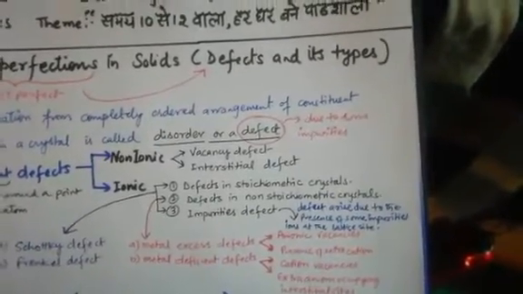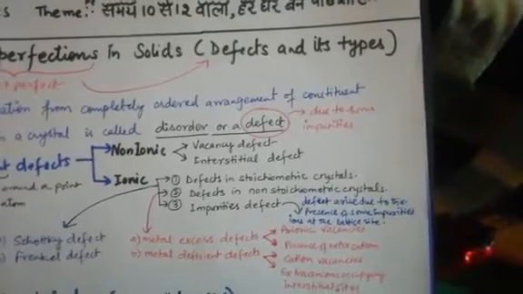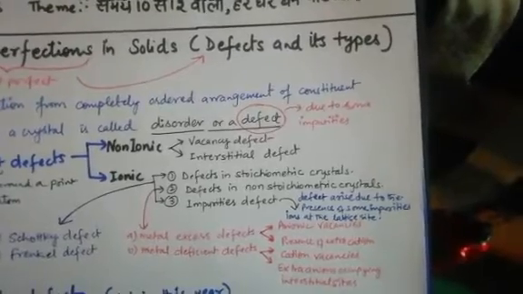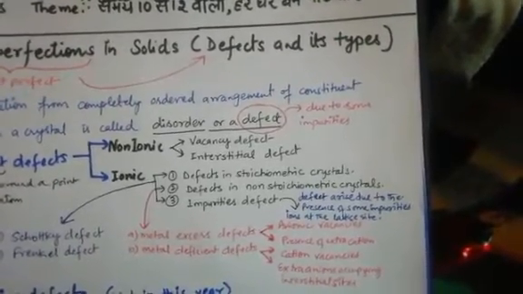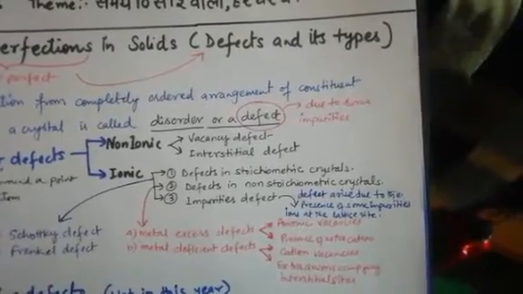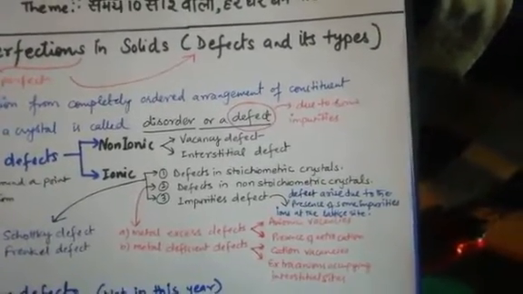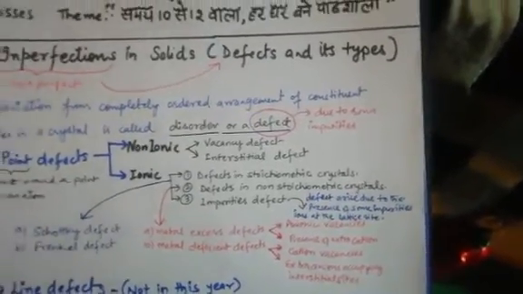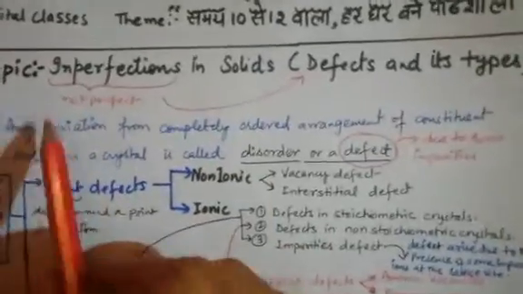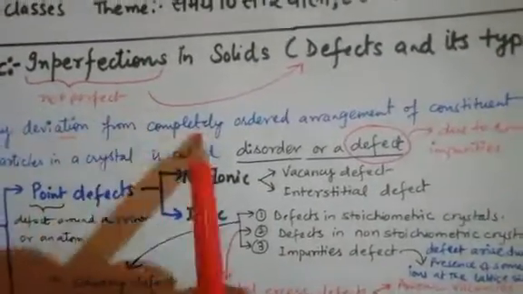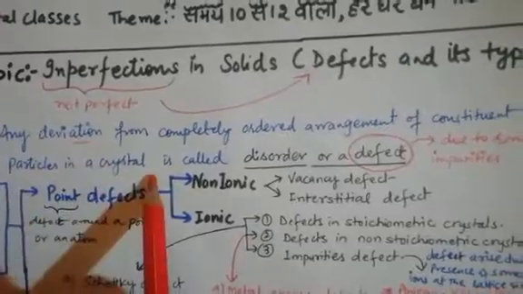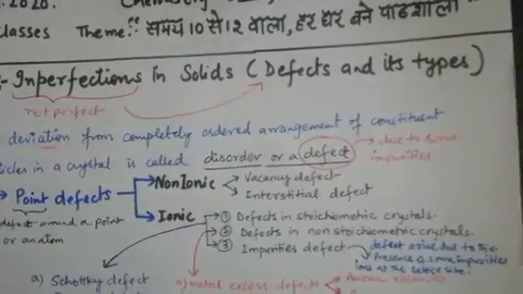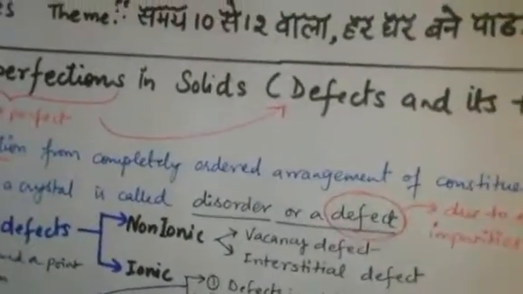0 Kelvin. At any temperature above 0 Kelvin, the crystal has some departure from completely ordered arrangement. It means it is very difficult to grow a perfect, ideal crystal. As the temperature increases, the defects increase. Any deviation from completely ordered arrangement of constituent particles in a crystal is called disorder or defect in simple words. These defects arise due to some impurities.